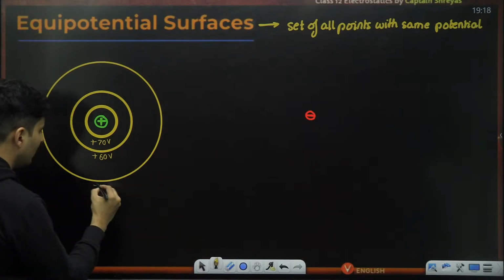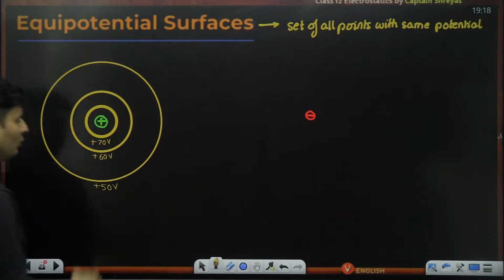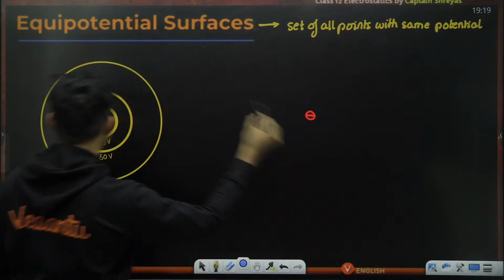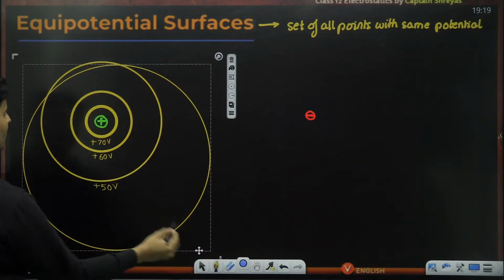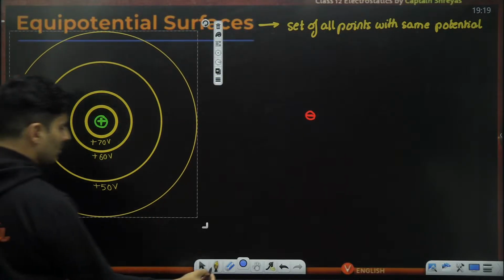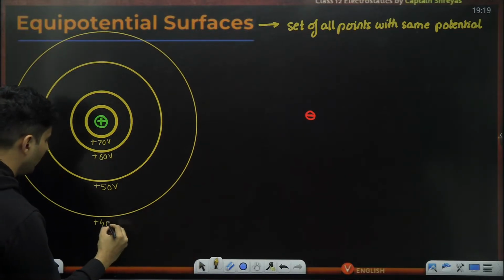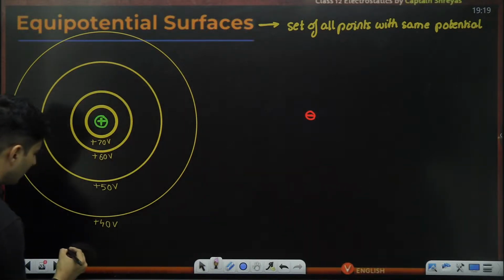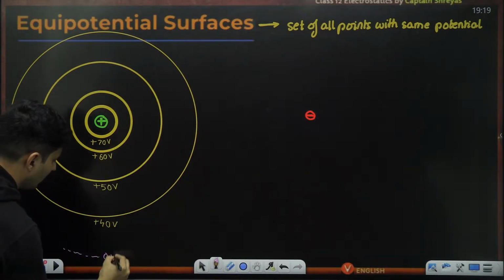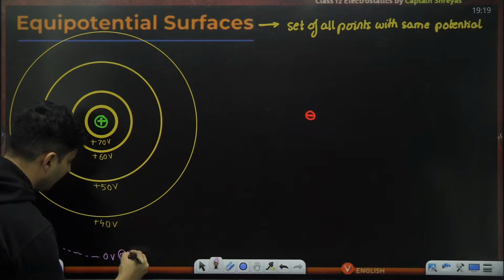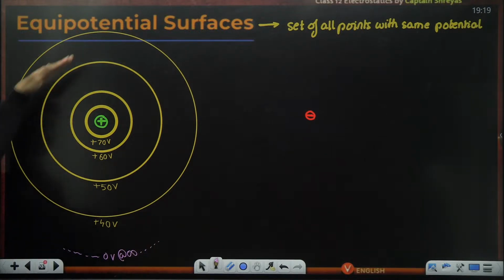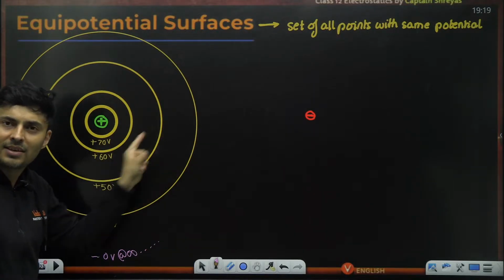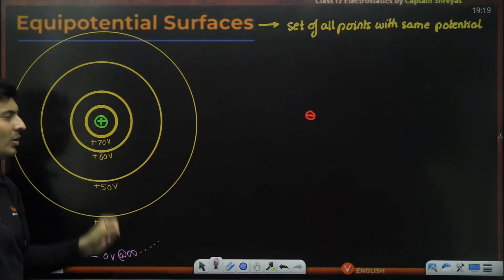So maybe over here, this is plus 50 volts. If I keep going even further, the potential will reduce drastically. I'll have to go even further like this. So maybe the potential over here is plus 40 volts. And eventually, when you go to infinity, it will become 0 volts at infinite distance. So this is how the equipotential surfaces or lines look due to a point positive charge.